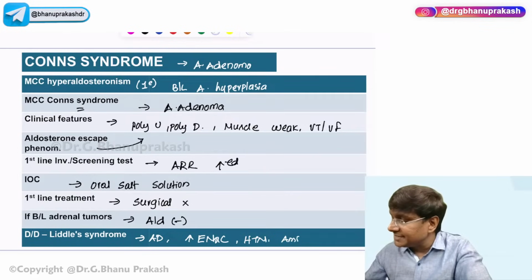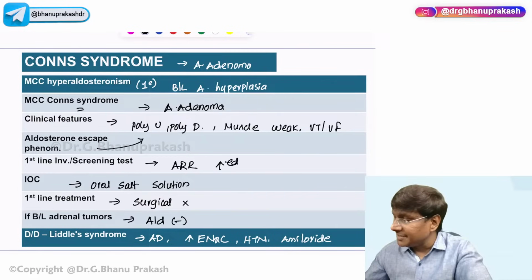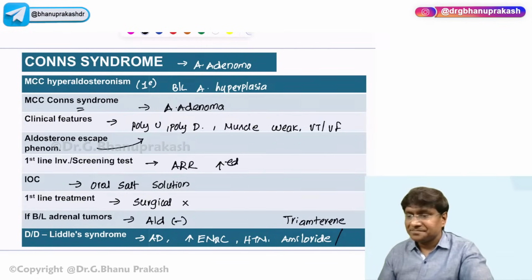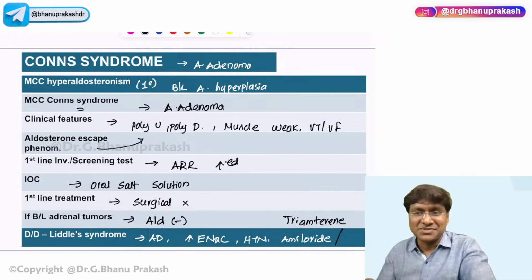You need to give the ENaC blocker, that is amiloride. Apart from amiloride, an alternative is triamterene. So this is the quick revision of Conn syndrome, right?